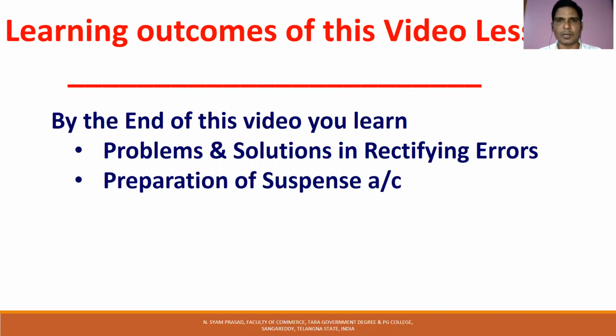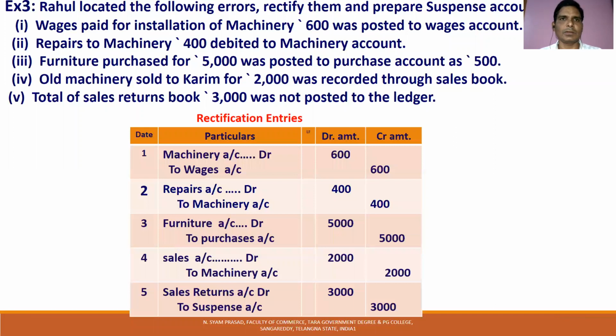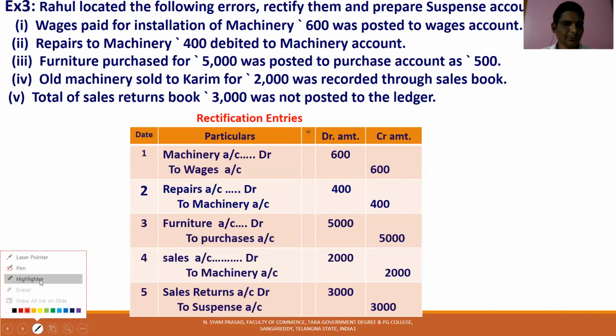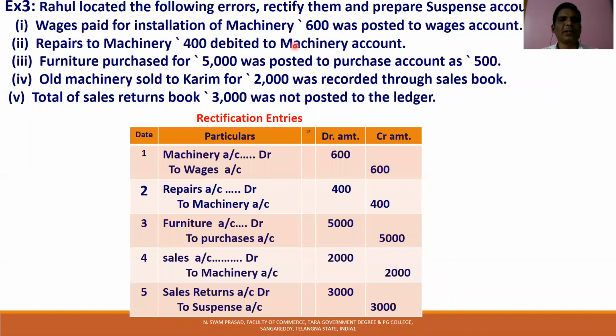So let us start one problem. Rahul located the following errors in his books, and you are required to write journal entries. Wages paid for installation of machinery 600 was posted to wages account.